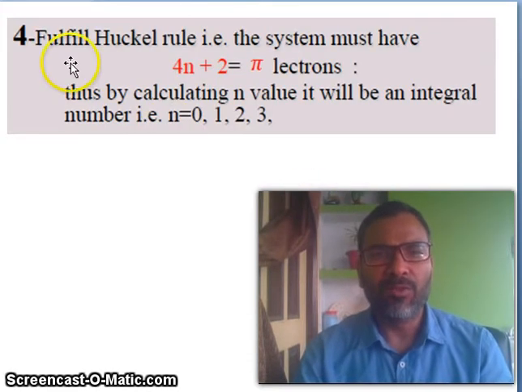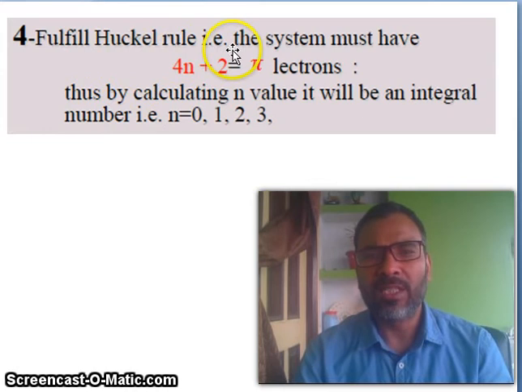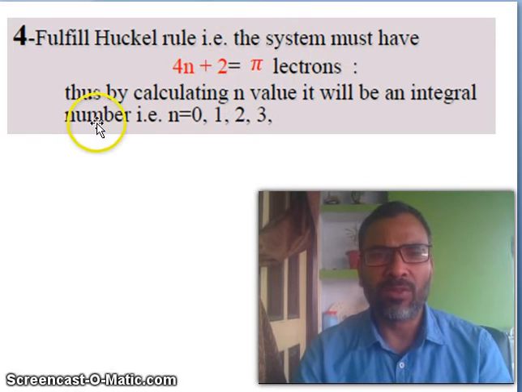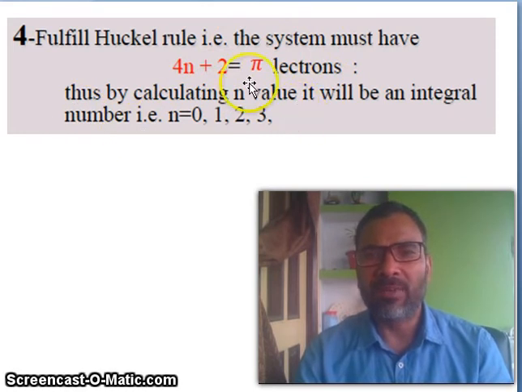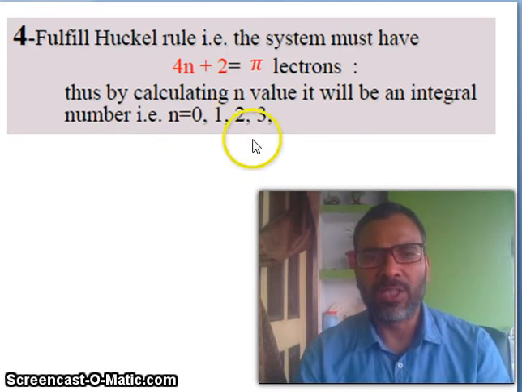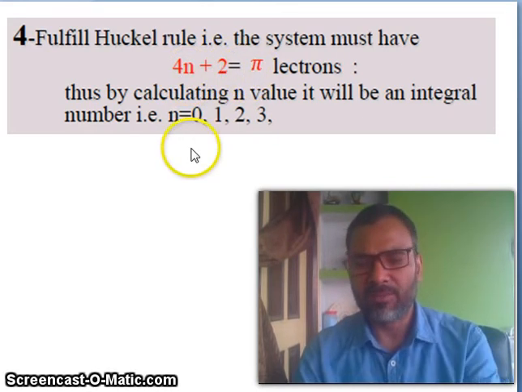Now fourth, fulfill Huckel's rule. What is Huckel's rule? The system must have 4n plus 2 pi electrons. So by calculating n values, this n will be an integral number 0, 1, 2, 3. So if it is 0, then a 2 pi electron system. If it is 1, then a 6 pi electron system. If it is 2, a 10 pi electron system, like that.